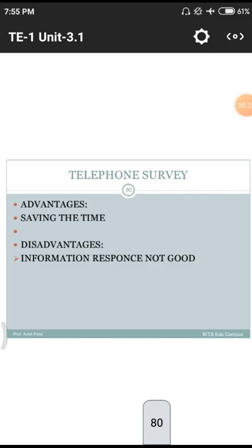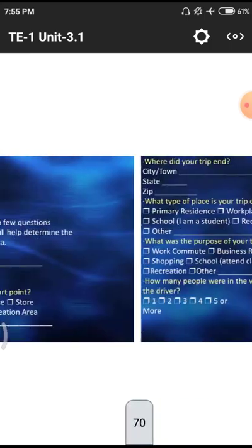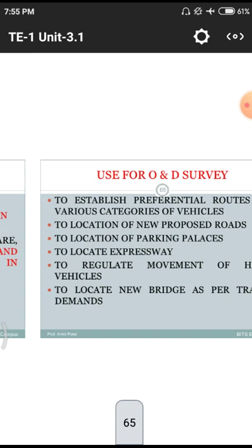Today we will end with this point. Once again we will start. What is the first point? Place and time of origin. Route. This is not the first.